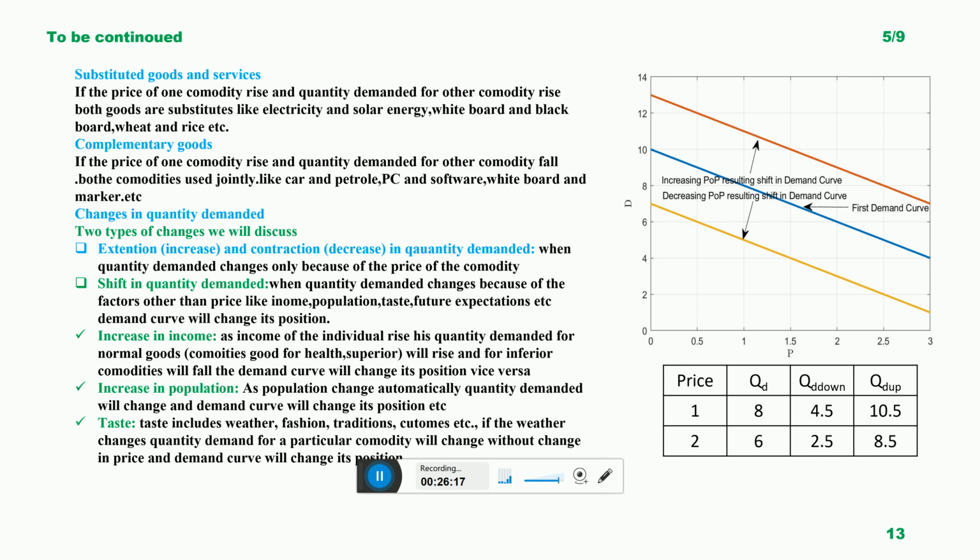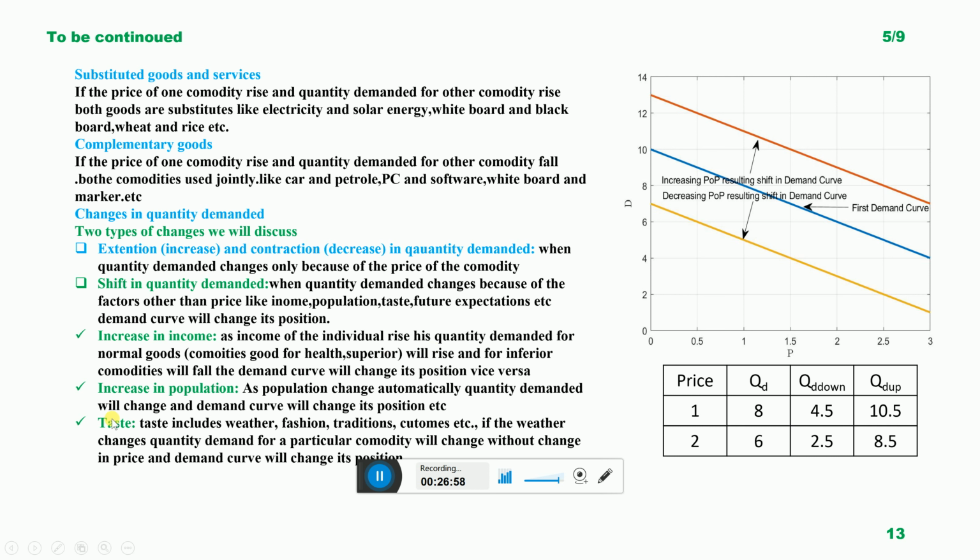So this shift is shown in the graph: this is the first demand curve, and when the population increases at the same price, the price does not decrease, the demand increases from 8 to 10.5 and the demand curve shifts upward. But when the population reduces, the demand curve shifts downward, and at the same price, demand decreases to 2.5. So it means that when population decreases, demand will decrease, and when population increases, demand will increase, and the demand curve shifts upward or downward.